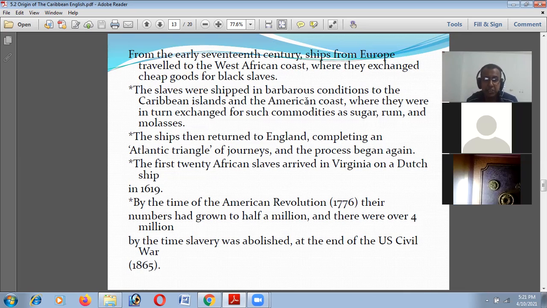The first 20 African slaves arrived in Virginia on a Dutch ship in 1619. So that is the condition, that in 1619 only 20 African slaves were handed to this area, Virginia.